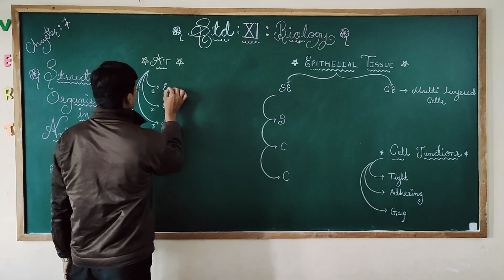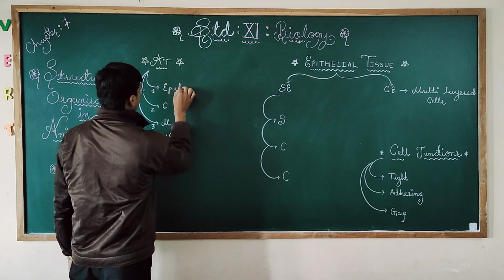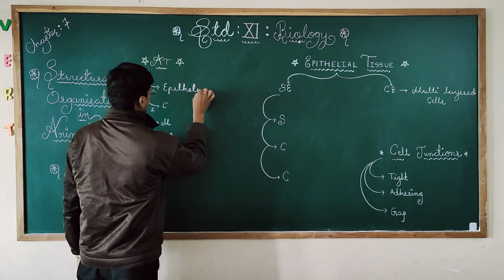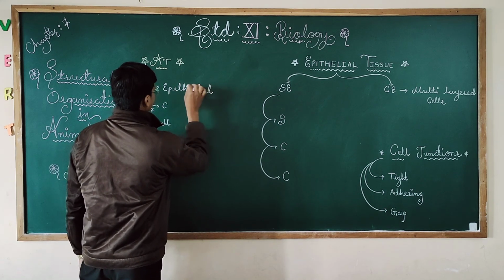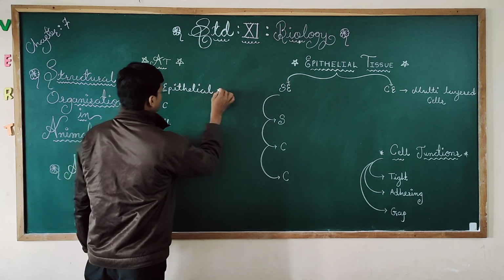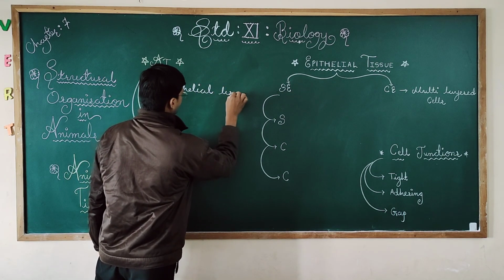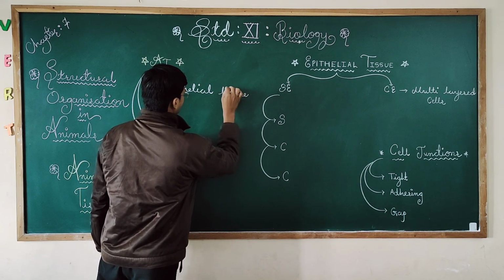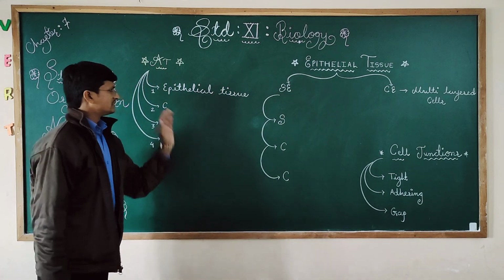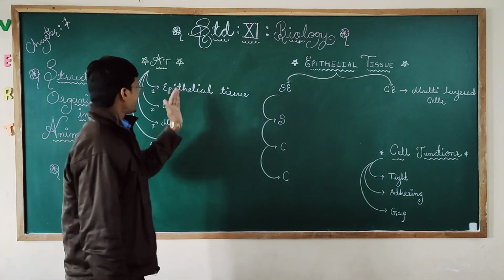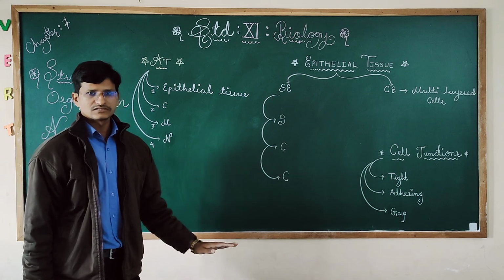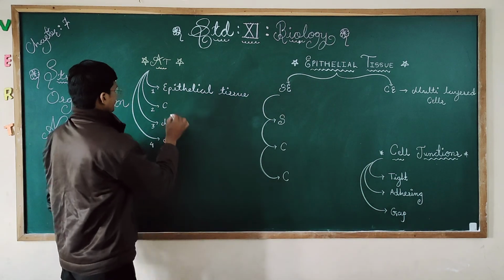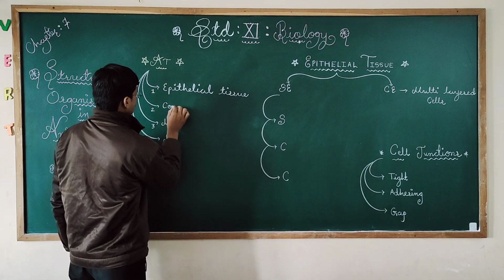First is epithelial tissue, and the detail of each and every animal tissue we will discuss. Next there is connective tissue.